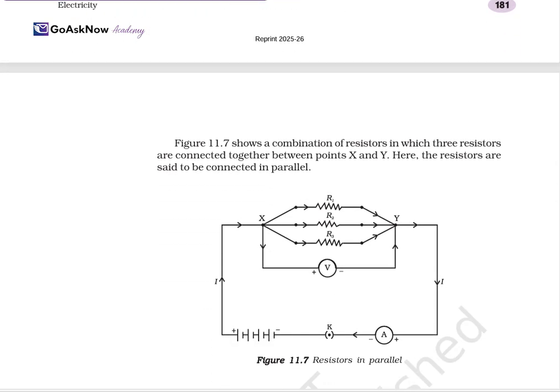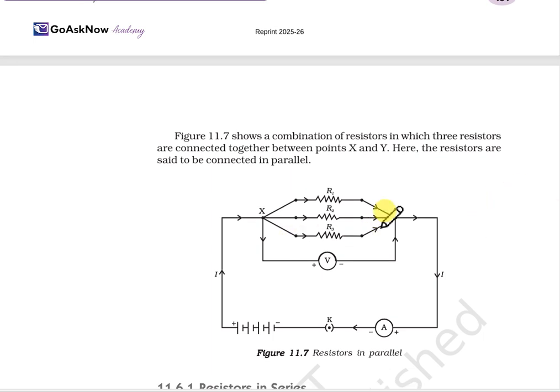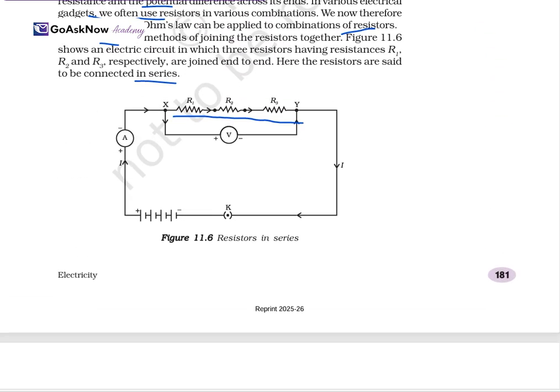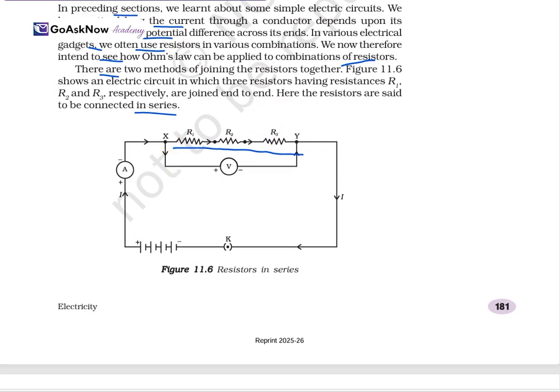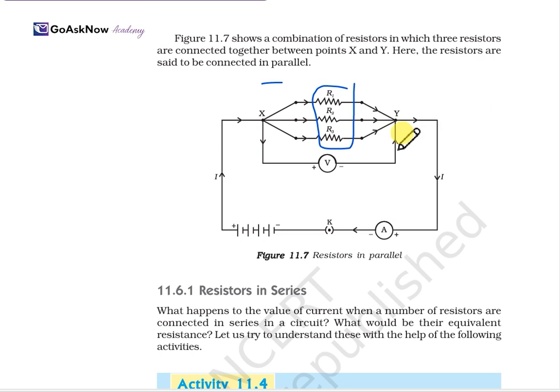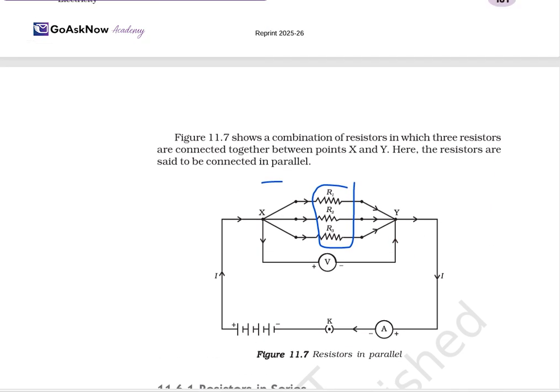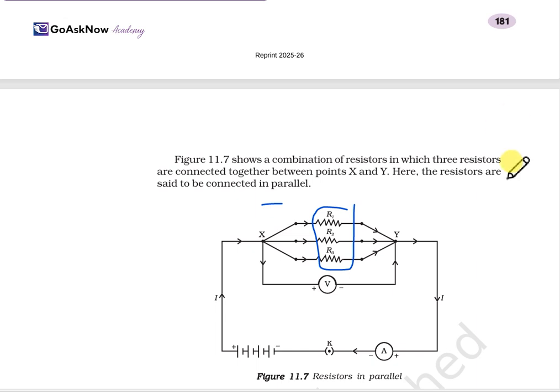In another diagram, three resistors are connected between X and Y, but see how they are arranged. They are arranged in parallel, so these resistors are said to be connected in parallel. This is how resistors can be connected in a combination. One is the series combination and the other is known as the parallel combination. We'll study series and parallel combinations more deeply.